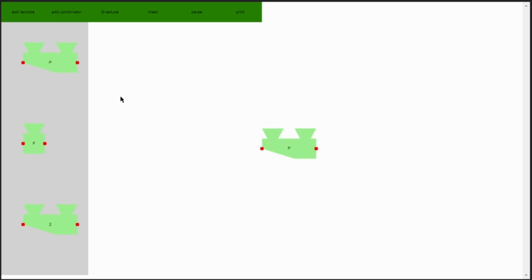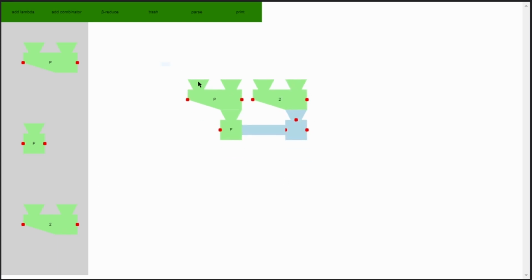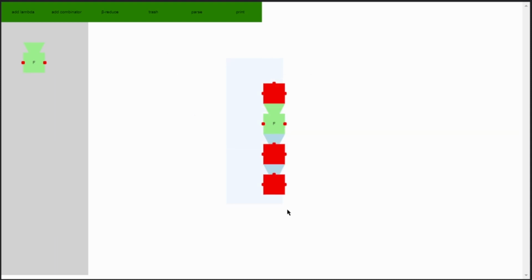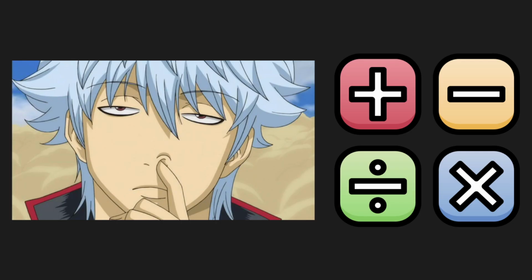So if we define this pseudo-factorial function as p and put it into a fixed point combinator, then put in some numeral like 2, f applied to p turns into p applied to f applied to p, because that's how the combinator works. Now, you could keep expanding this into an endless tower of p's, but in order to get this kind of stuff to work, the lambda calculus uses what's called lazy evaluation. That means something isn't reduced until it's absolutely needed.